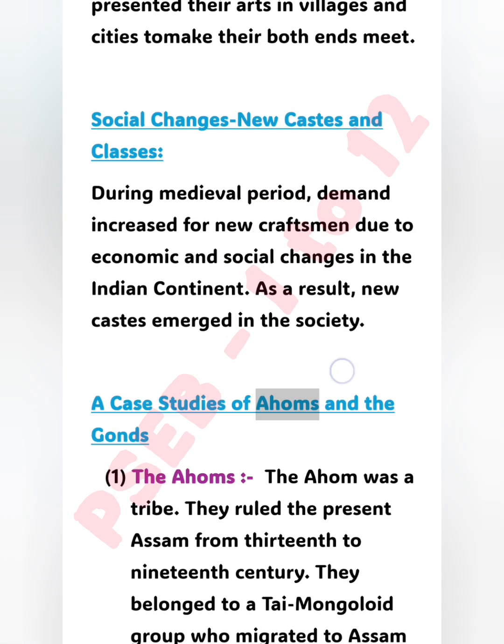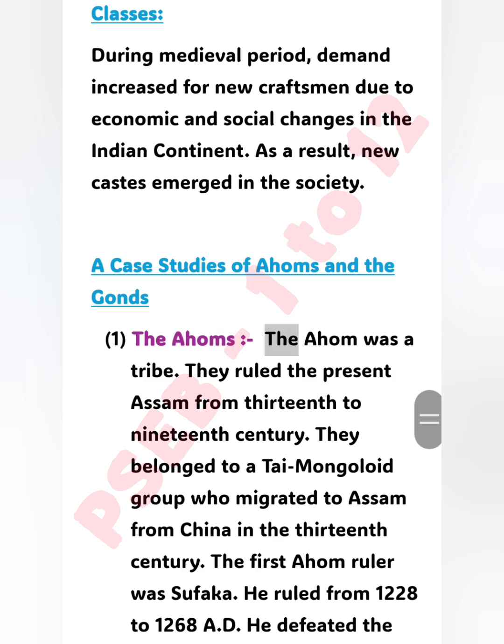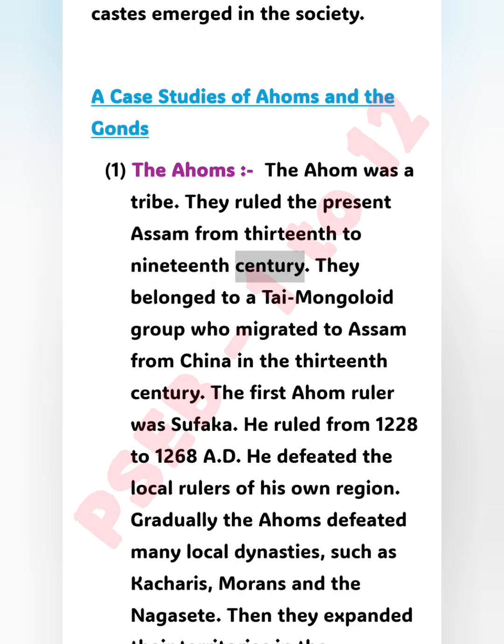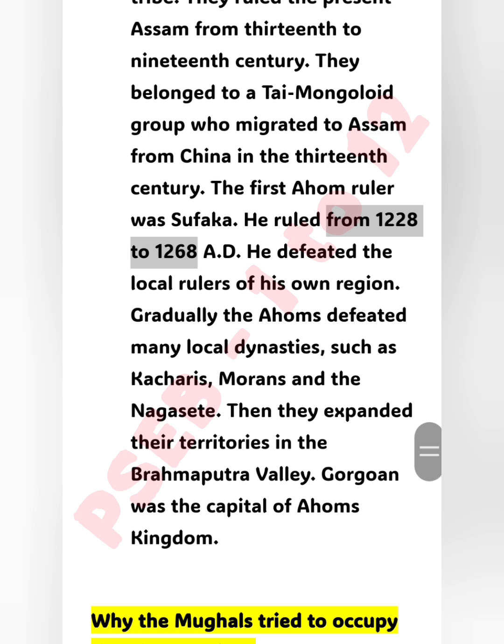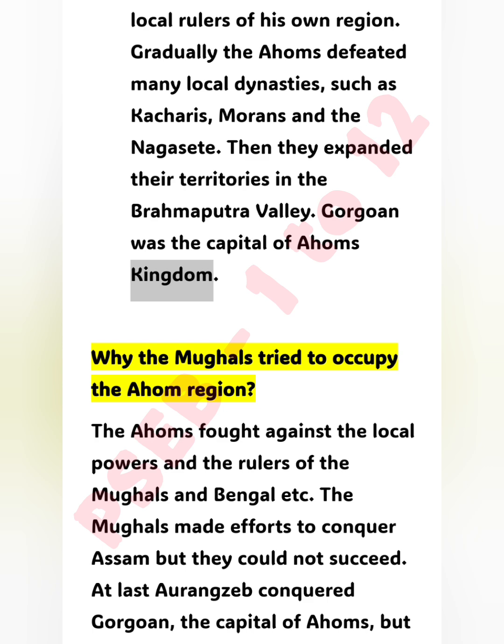Case studies of the Ahams and the Gonds. The Aham was a tribe. They ruled the present Assam from the 13th to the 19th century. They belonged to a Thai Mongoloid group who migrated to Assam from China in the 13th century. The first Aham ruler was Sukapha. He ruled from 1228 to 1268 AD. He defeated the local rulers of his own region. Gradually the Ahams defeated many local dynasties, such as the Kacharis, Morans, and the Nagas. Then they expanded their territories in the Brahmaputra Valley. Garhgaon was the capital of the Aham kingdom.